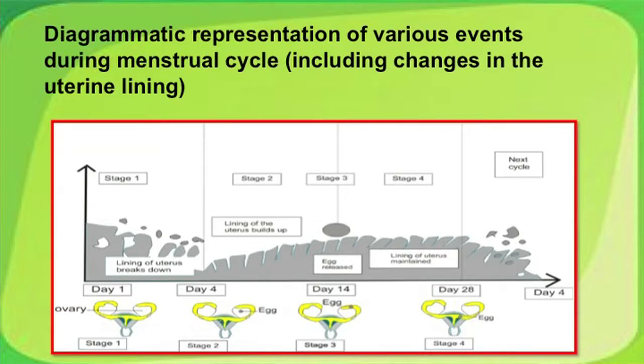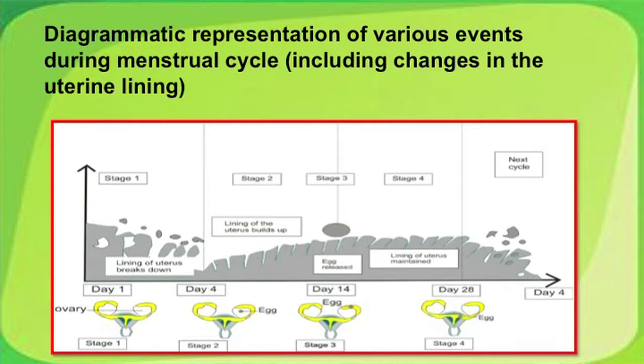Stage 2 or day 4 initiates the next egg's development under the influence of FSH, and observe the changes in the endometrium. It has started regrowing under the influence of hormones. Stage 3 depicts release of the ovum from the ovary. Observe the lower diagram. The egg is released and is in the fallopian tube, and it is shown here, if there is fertilization, it will be embedded in the uterine lining of the endometrium.